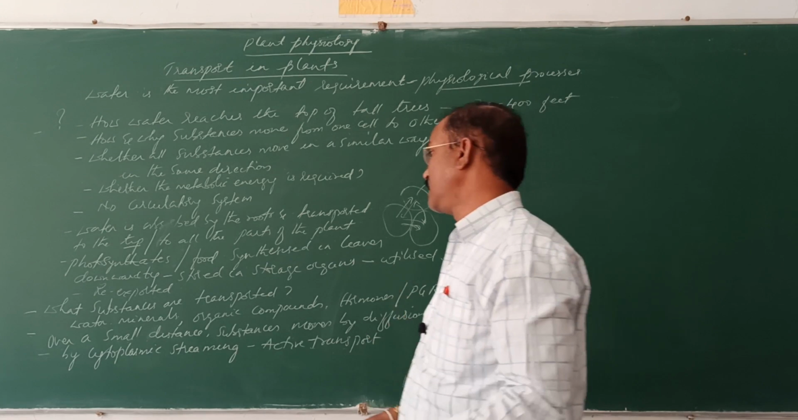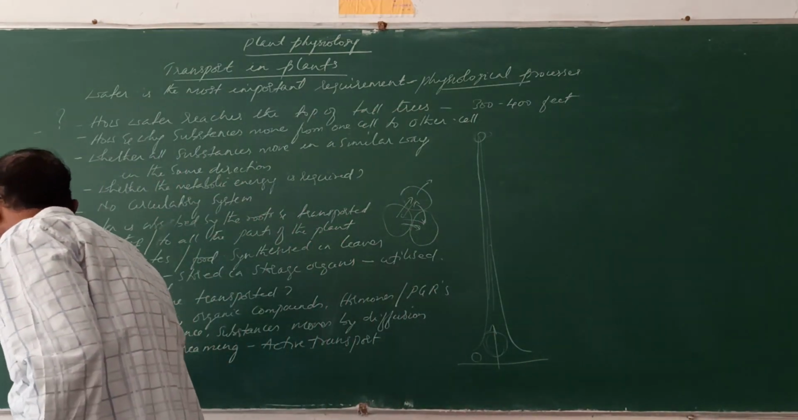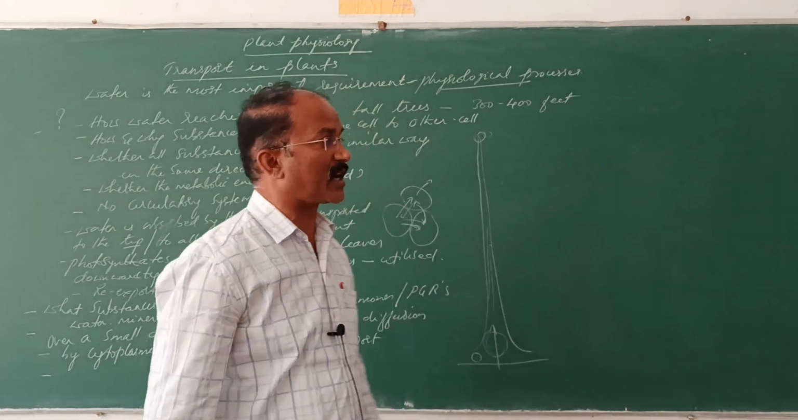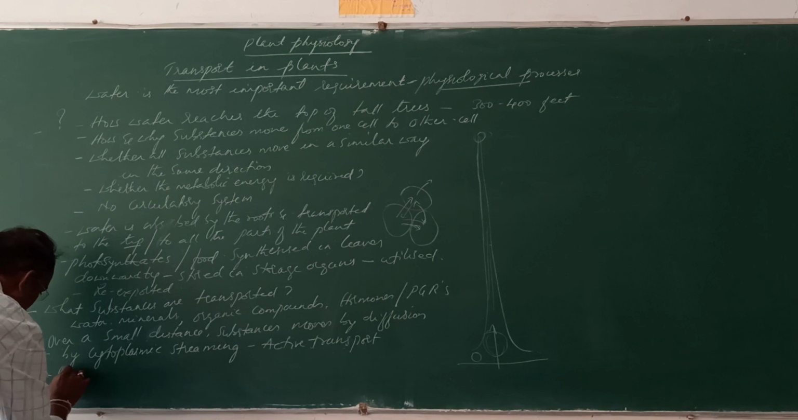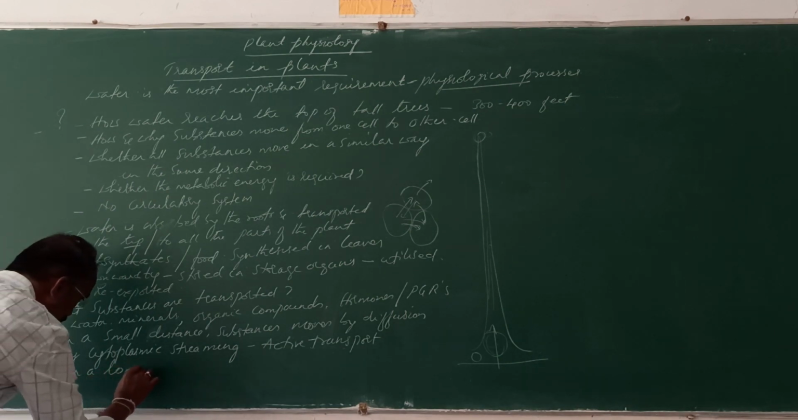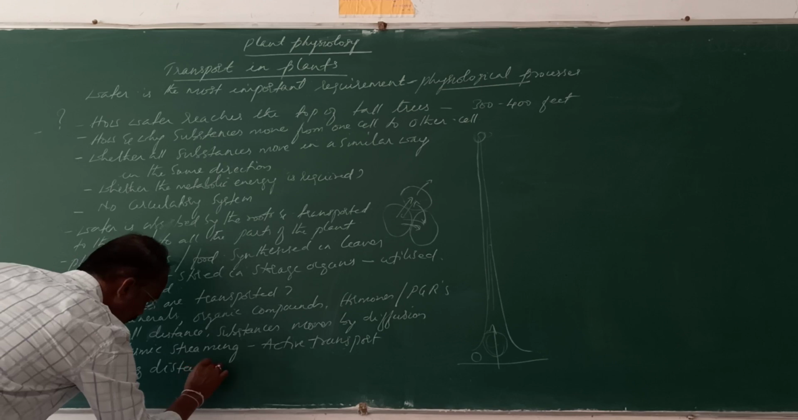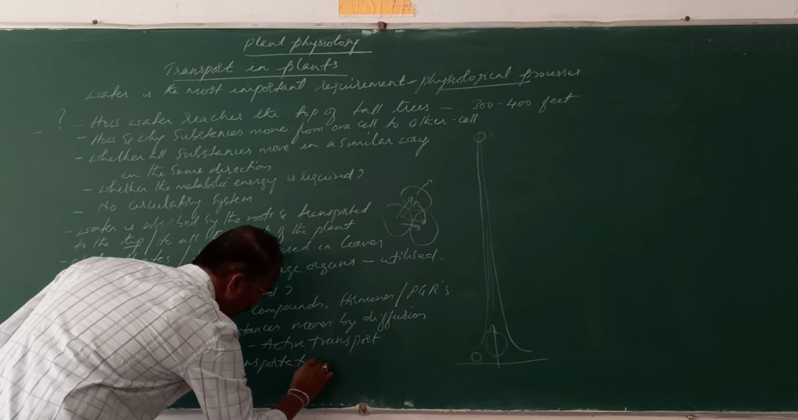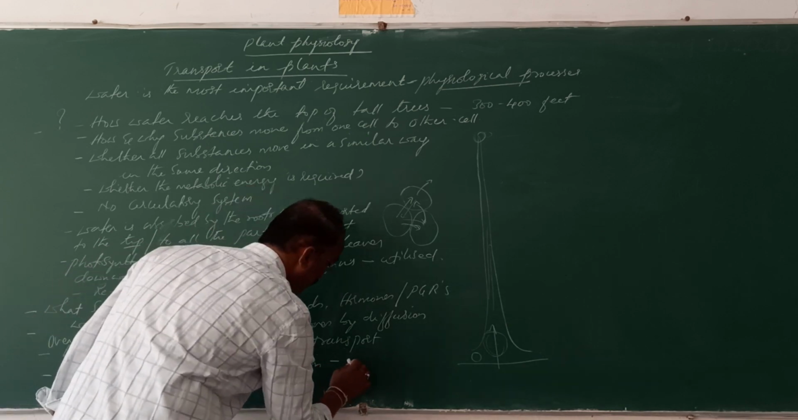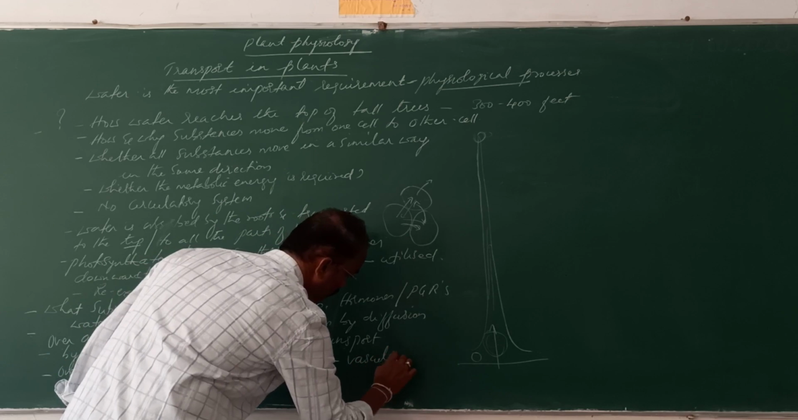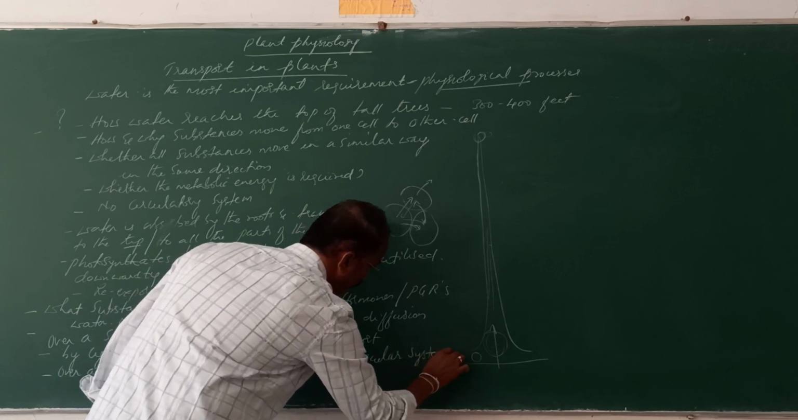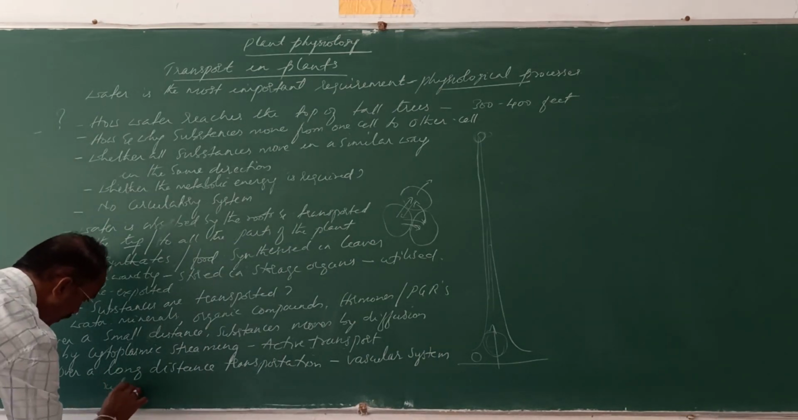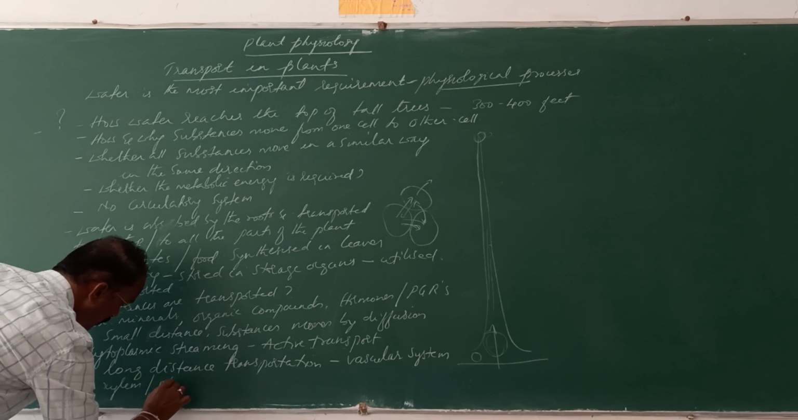Then what does it? The transportation over a long distance occurs through the vascular system. Understand? Long distance transportation occurs by the vascular system. Vascular system means what? The vascular system consists of the xylem and phloem.